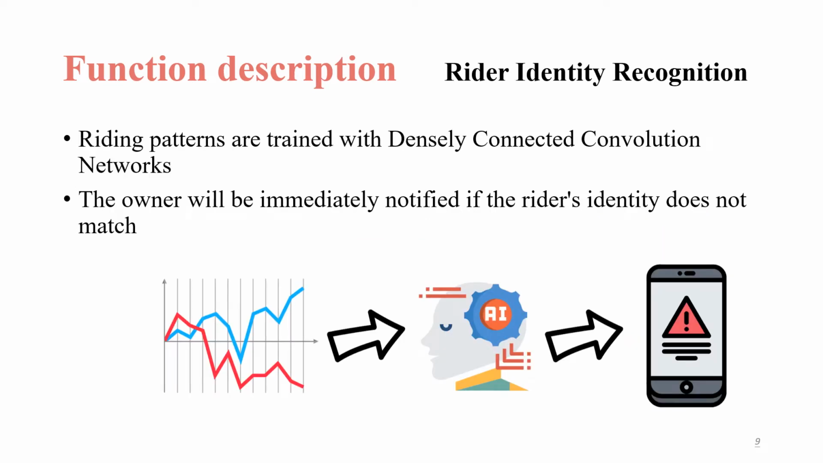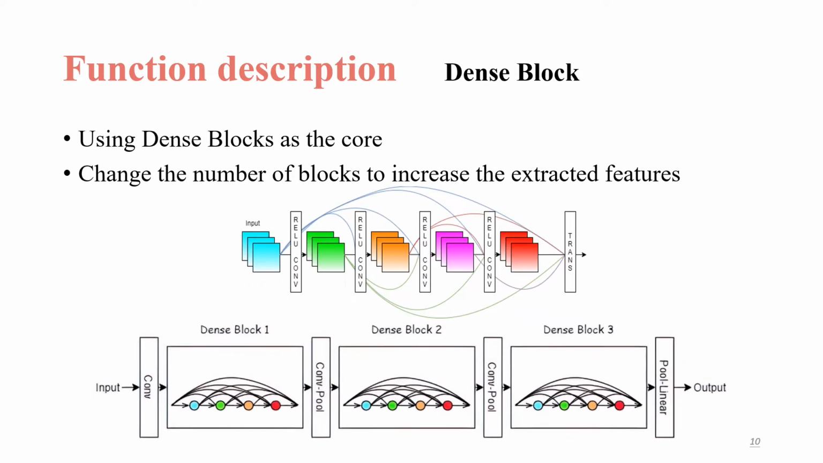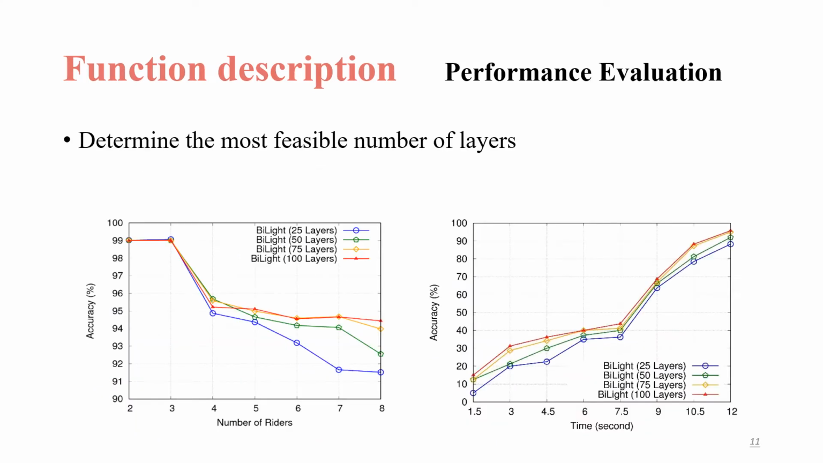For rider identity recognition, we use a densely connected convolutional network to train the rider's pattern, and the owner will be immediately notified if the bike is stolen. We use the sense block as our core, and we change the number of blocks to increase the extracted features to get better accuracy. After comparing different numbers of layers, we found that 75 layers is the most feasible number for our model, because adding more layers doesn't help further improve our accuracy.